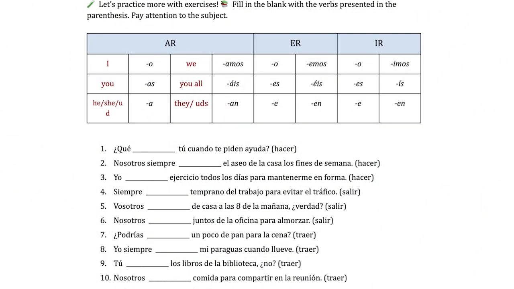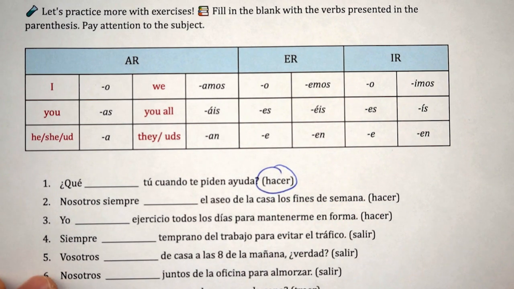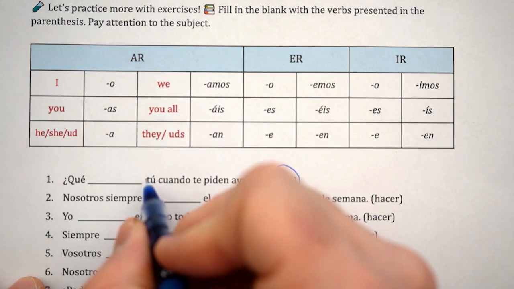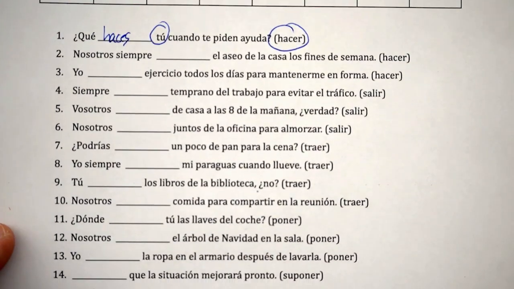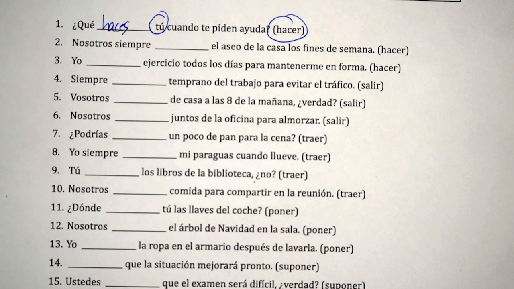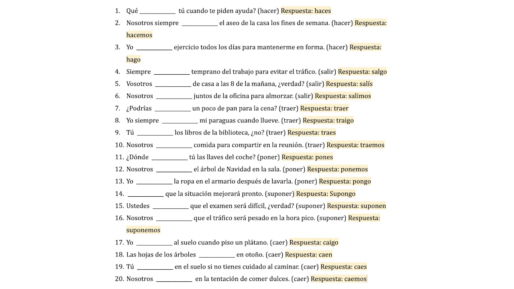The last paper that we're going to find in this worksheet is a list of exercises that you can do on your own, in which you just need to fill in the blank with the verbs presented in the parentheses. So what you will have to do is find the verb and then think about who is the subject. So the subject in this one is tú, right? So hacer with tú is going to be haces. So right there, haces. Stop the video and work with all of these examples, and whenever you are ready, check on the description for the answer sheet and you will find the answers right there on the right.